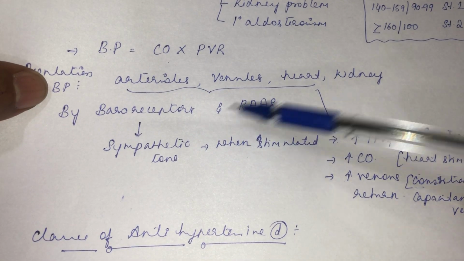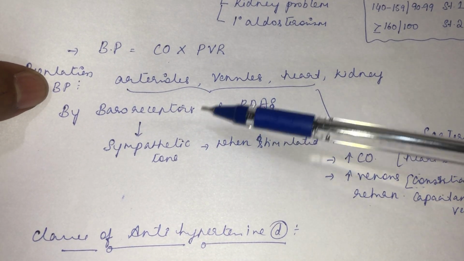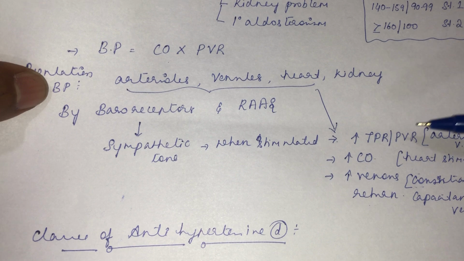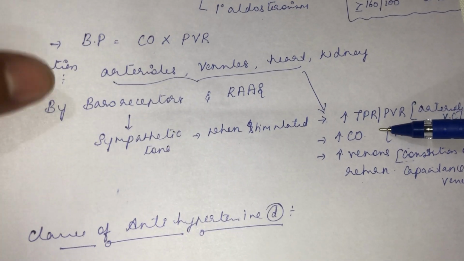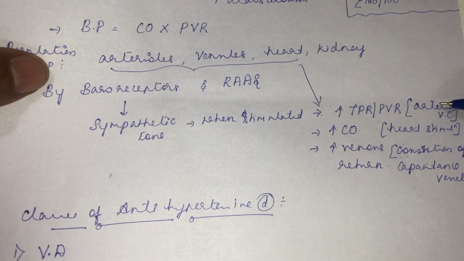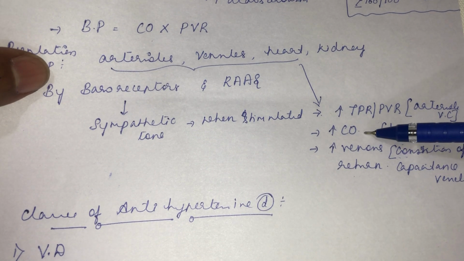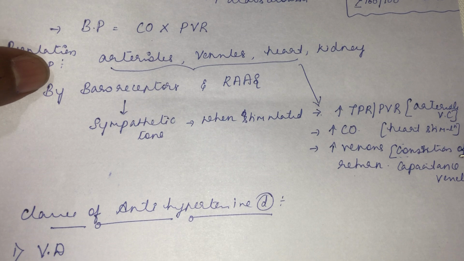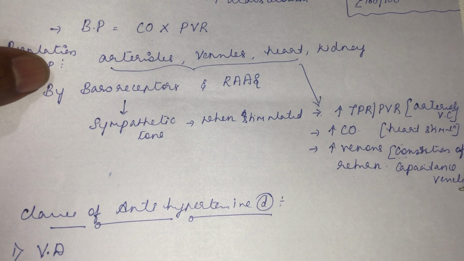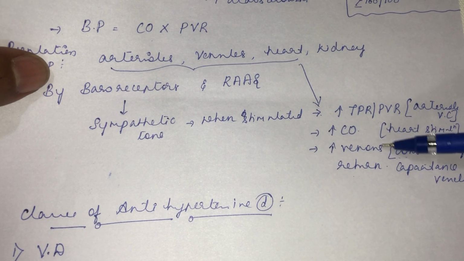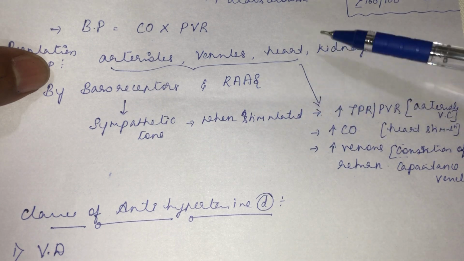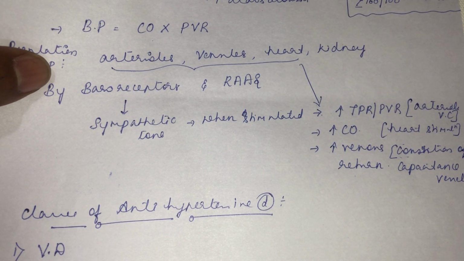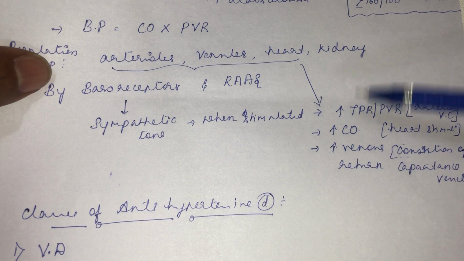Then the baroreceptor and RAS system. Baroreceptor sympathetic tone, when stimulated, increases the total peripheral resistance by arterial vasoconstriction. It increases the cardiac output by heart stimulation and increases the venous return by constriction of capacitance vessels. Like veins, they will constrict, so it increases the venous return. In the RAS system, renin, then angiotensin 2, then the vasoconstriction action. So that's how it regulates the blood pressure.